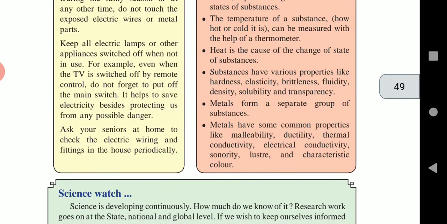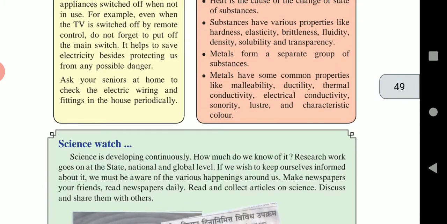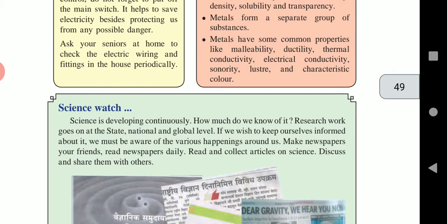Substances have various properties like hardness, elasticity, brittleness, fluidity, density, solubility and transparency. Metals form a separate group of substances. Metals have some common properties like malleability, ductility, thermal conductivity, electrical conductivity, sonority, luster. Luster means shininess and characteristic color.